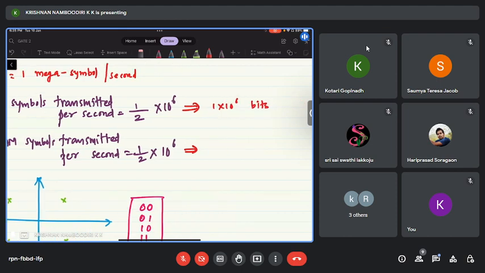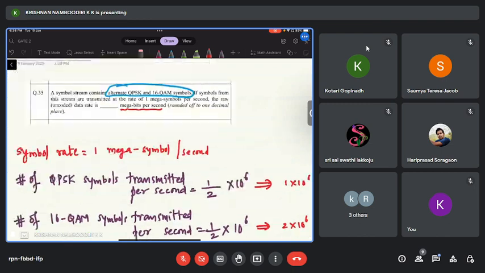So half into 10 power 6 symbols will correspond to 4 into half, which is 2 into 10 power 6 bits. So the total number of bits transmitted per second is 3 into 10 power 6 bits. Agree? Which means 3 megabits per second is being transmitted. This is the uncoded data rate, or the raw data rate. Any questions? So the answer to the question is 3 megabits per second.